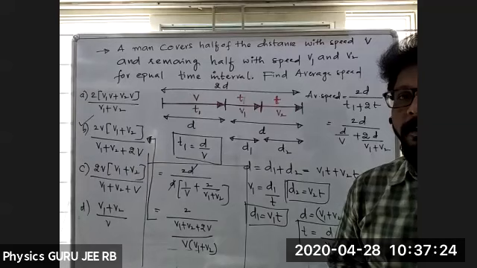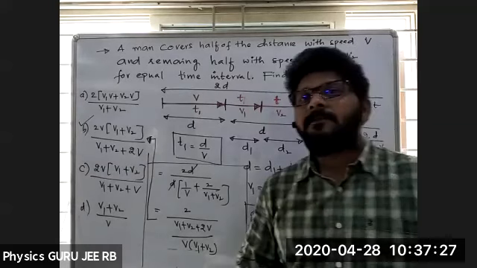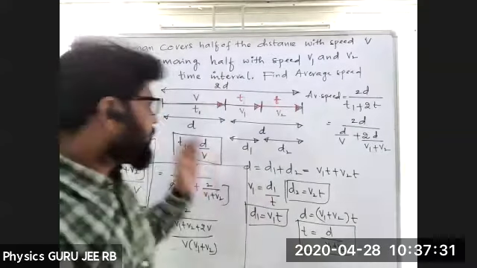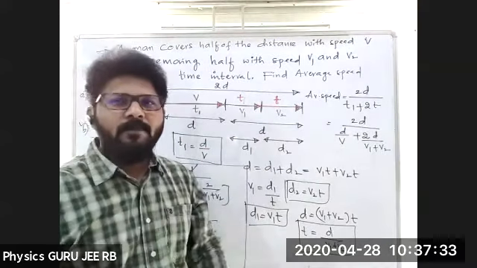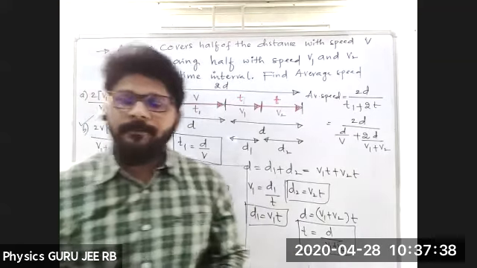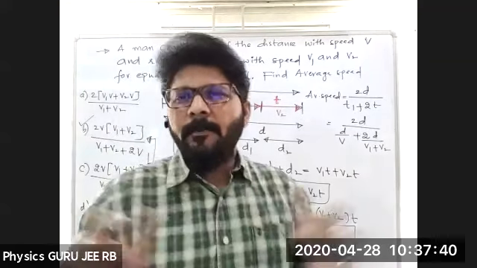You understood this one? Any difficulty? Yesterday also we discussed, no? I can take the distance as d and then d by 2, d by 2. But the calculation becomes a little complicated.